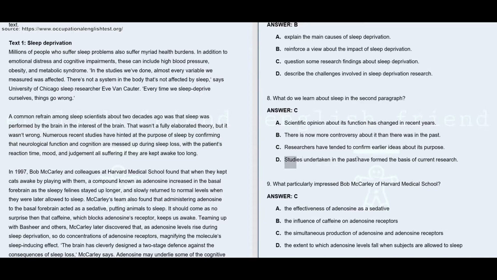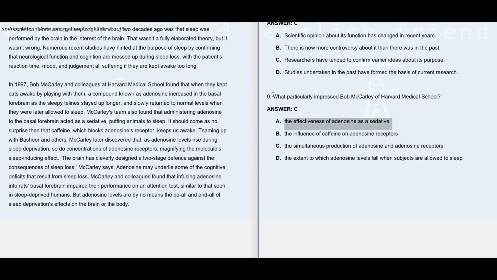Option D says studies undertaken in the past have formed the basis of current research. Again, no information. They're not talking about any current research, and they're not telling us that the previous studies that have been conducted in the past have become the platform for the latest research. So that's also not given. Question number 9.